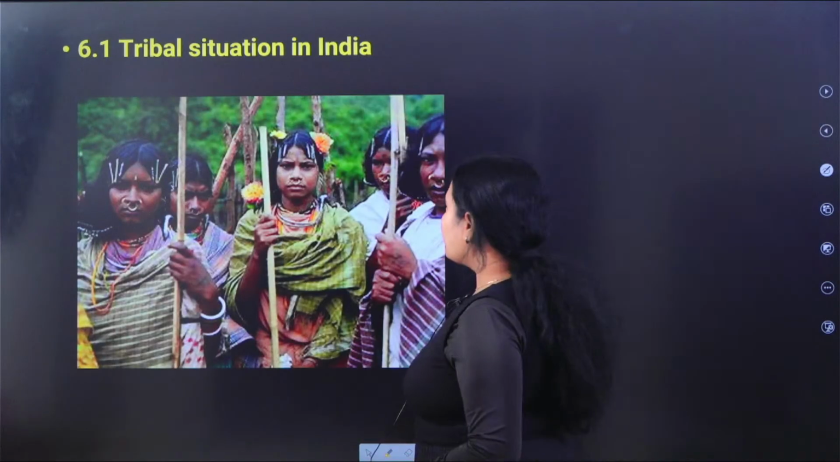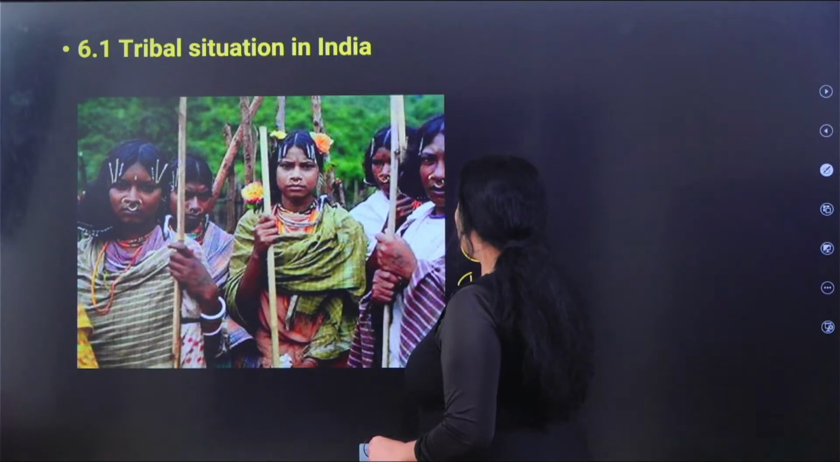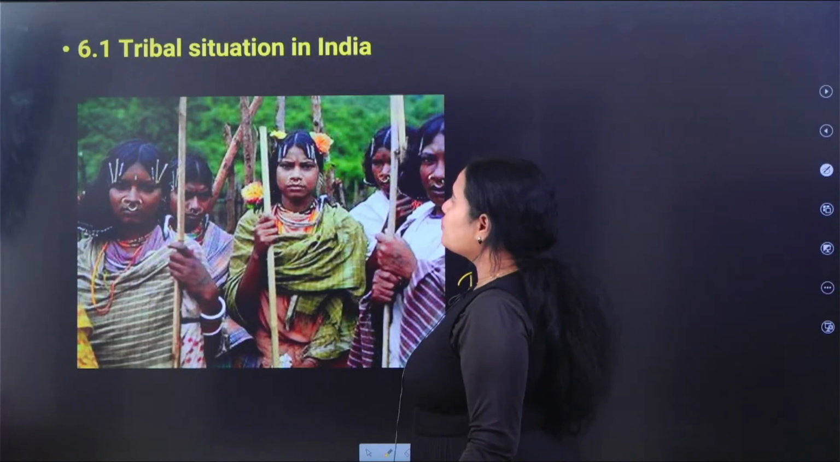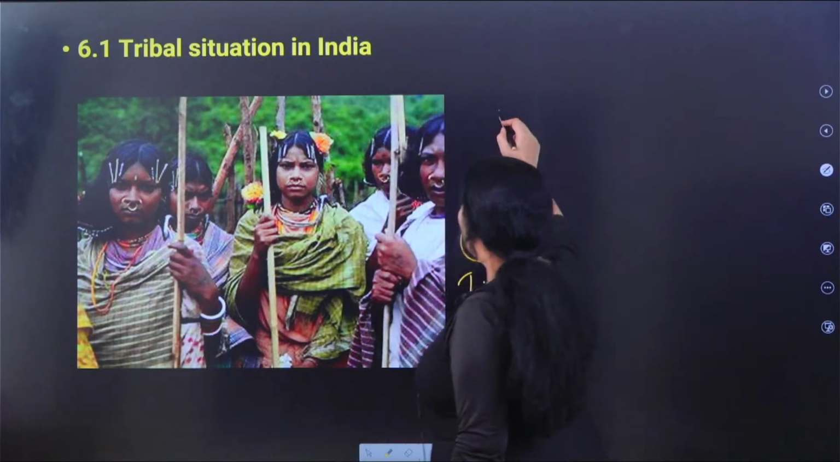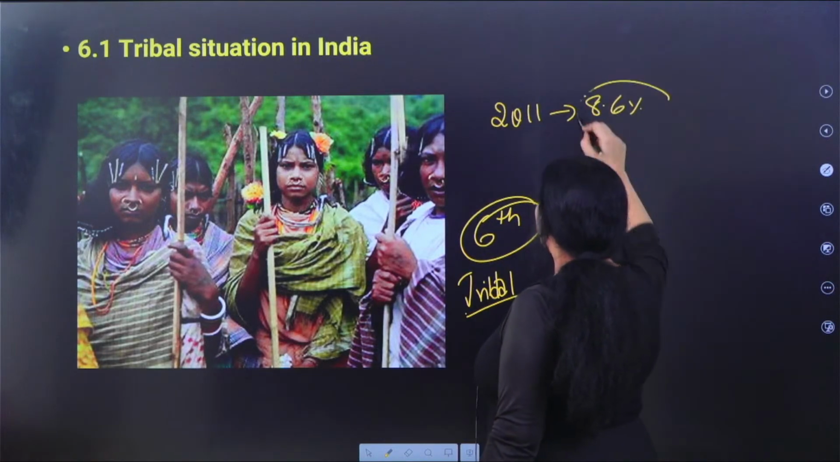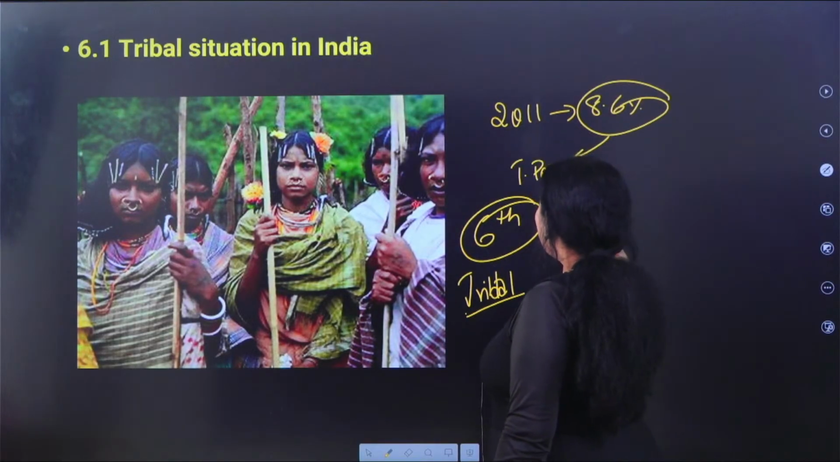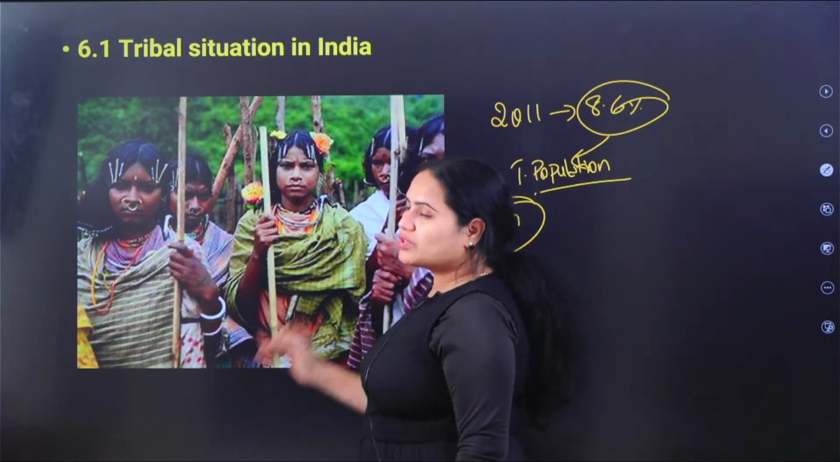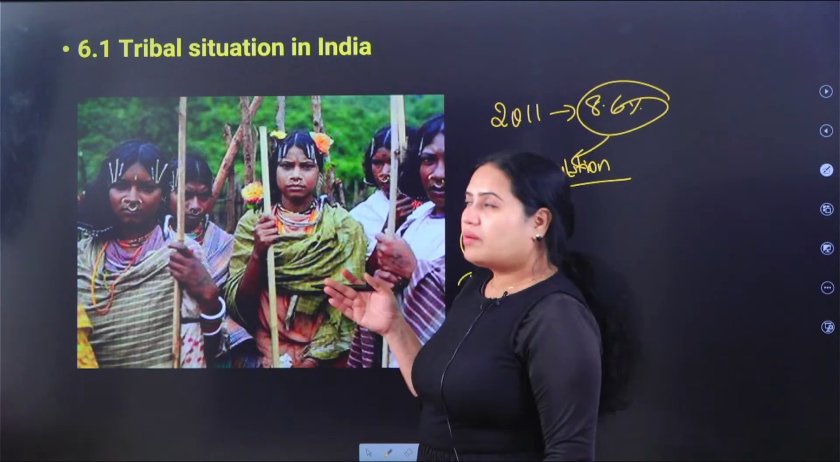And moving on from chapter number 6, we will discuss the tribal profile. So the tribal India के बारे में पढ़ेंगे. 6.1 talks about the tribal situation in India. According to the 2011 census, about 8.6% of the population in India belong to the tribal population. So we will discuss the tribal population starting from 6.1, the tribal situation in India. Okay, so different types of that tribal profile भी हम cover करेंगे.